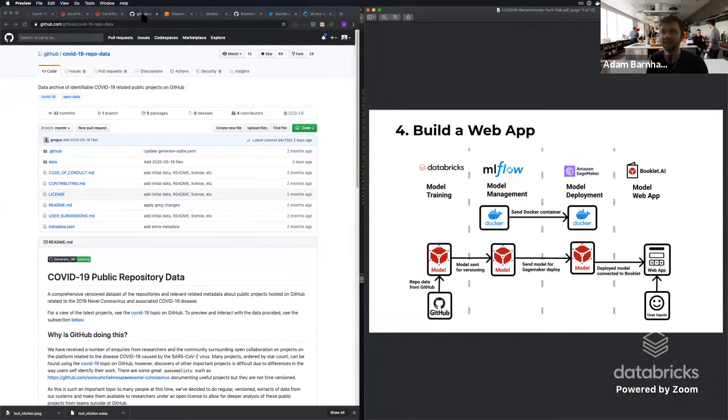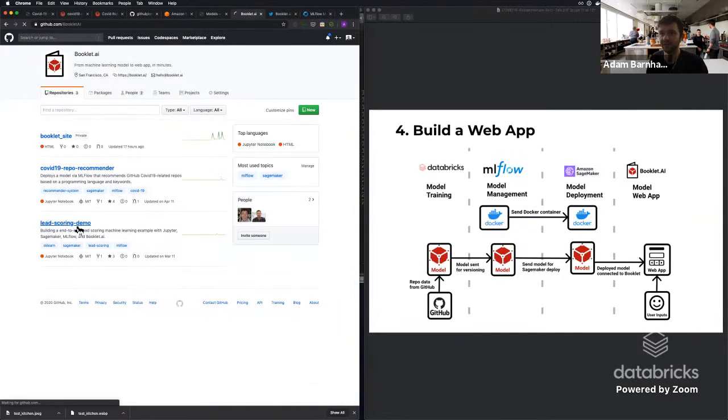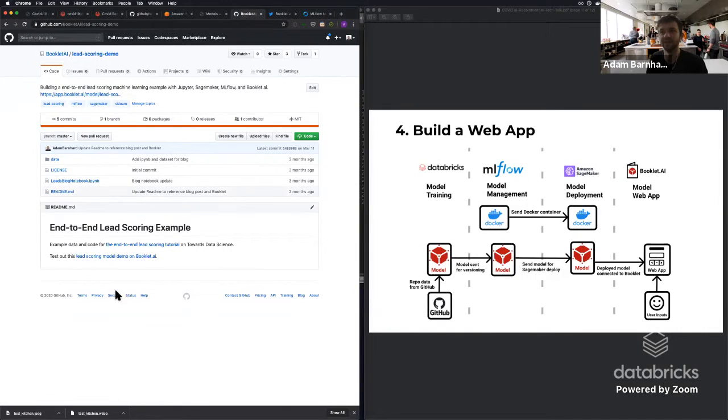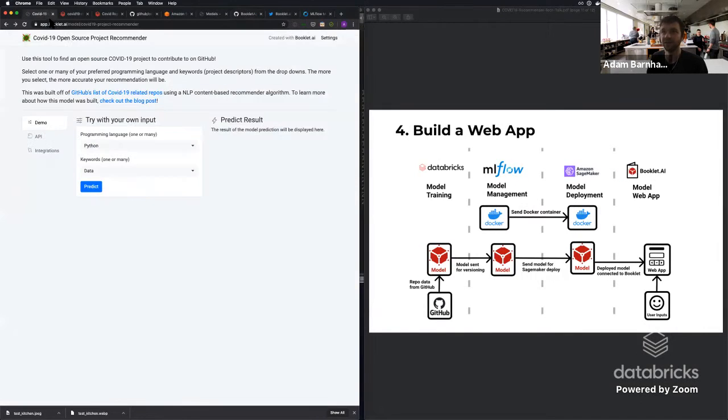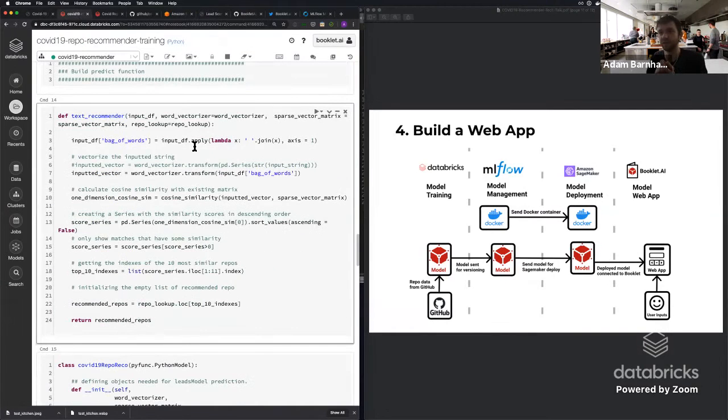And just to give an example of that, if you go into the repository, you can see that I also have a lead scoring demo here that is a very similar flow. It's available as the lead scoring demo here as well. So what I'd say is the first time you get this set up, give yourself quite a few hours to get everything hooked up and ready to go. But then ultimately what you want to do is spend most of your time focused on building out the actual code that runs the model. Everything else is kind of fit into place.